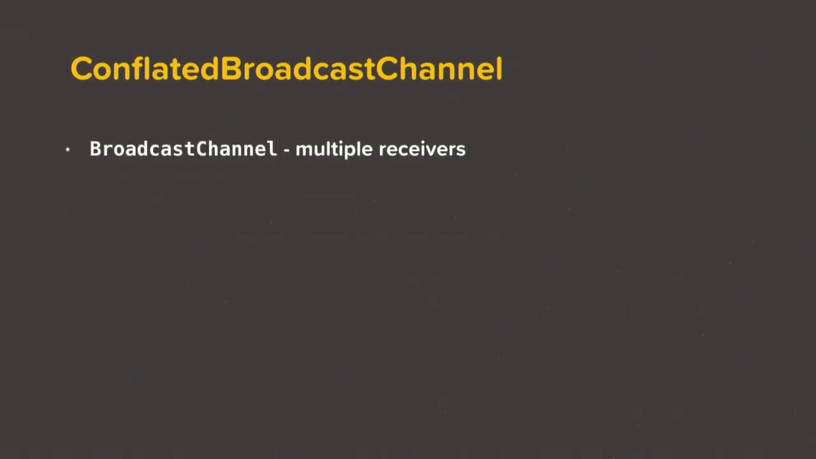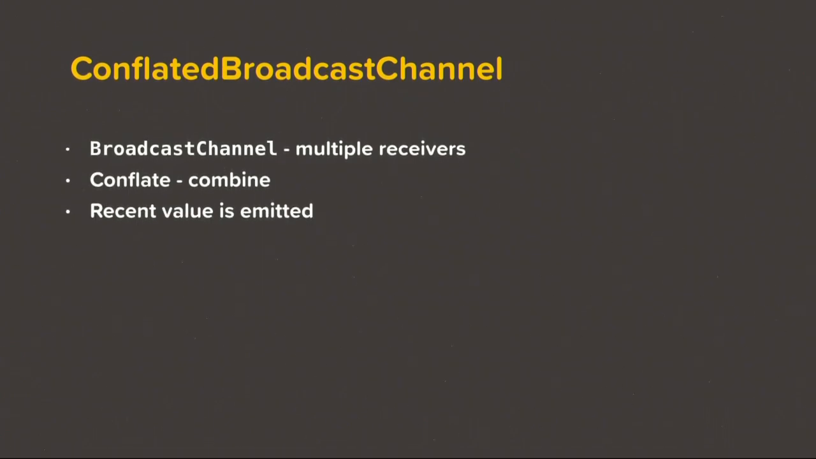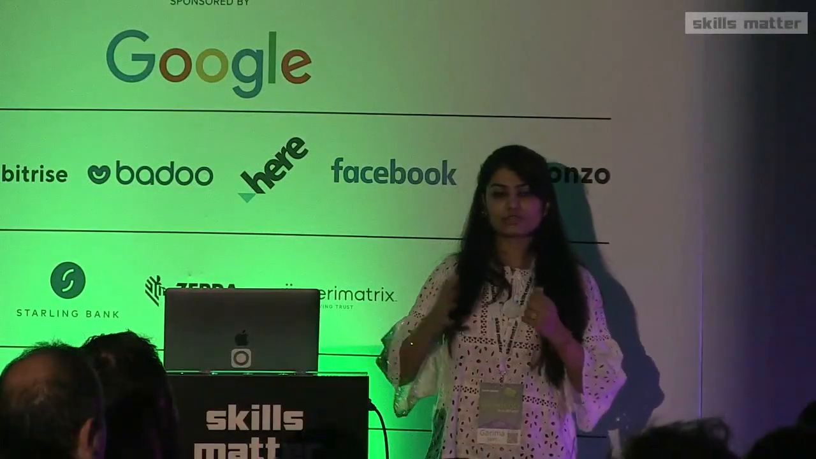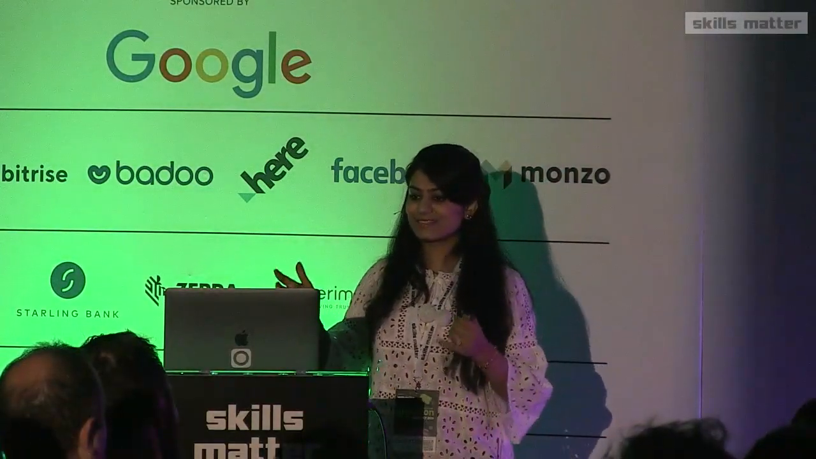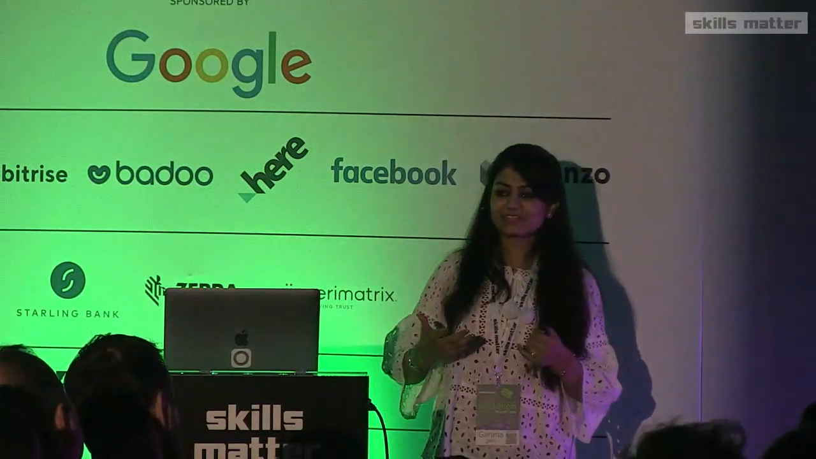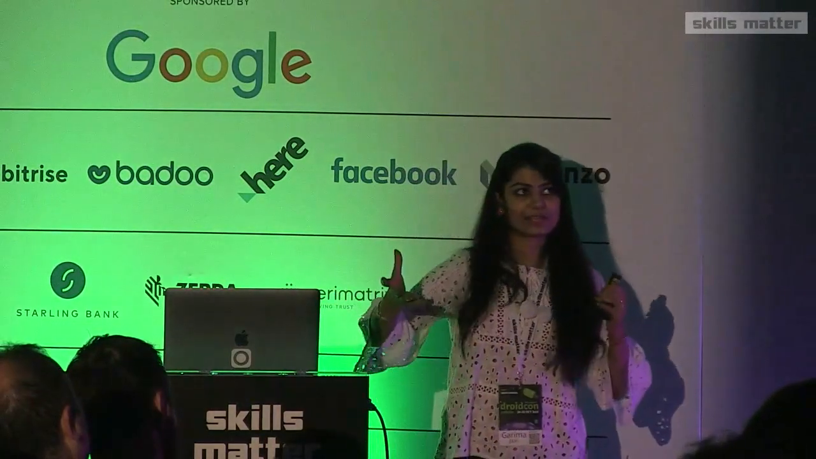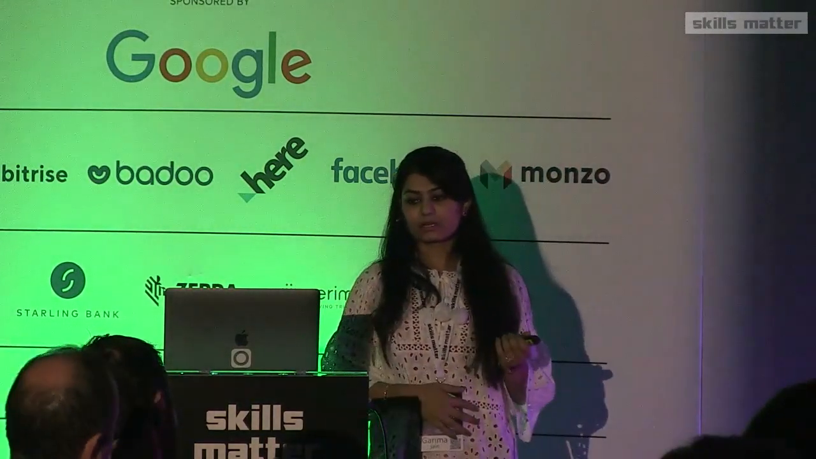So how is it different from a simple channel? Firstly, it is a broadcast channel. It can broadcast to multiple receivers. Then, as the name suggests, conflate means combine. So what it does is it takes in a bunch of values and combines all those values, so a receiver only gets the recent value. And it sort of behaves like a behavior subject, because it caches one value, and the receiver can get that value whenever they are consuming it.